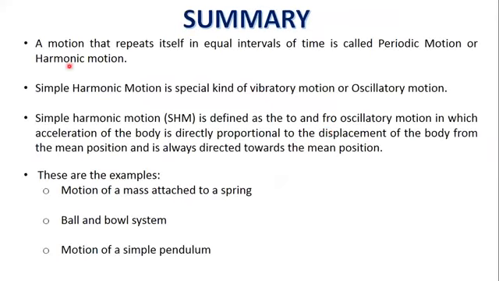Summary of the lesson: a motion that repeats itself in equal interval of time is called periodic motion or harmonic motion. Simple harmonic motion is a special kind of vibratory motion or oscillatory motion. Simple harmonic motion is defined as the to and fro oscillatory motion in which acceleration of the body is directly proportional to the displacement of the body from the mean position and is always directed towards the mean position. These are the examples of simple harmonic motion: motion of a mass attached to a spring, ball and bowl system, motion of a simple pendulum.